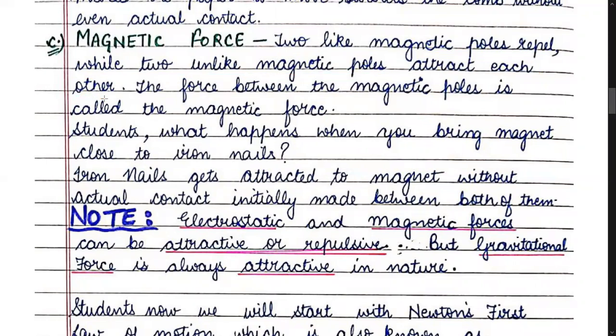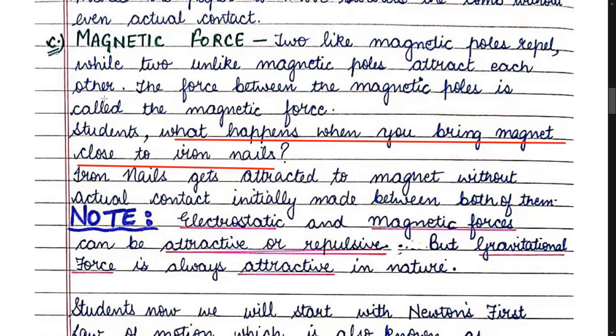Now children, what happens when you bring a magnet close to iron nails? You must have seen iron nails get attracted to the magnet without actual contact initially made between both of them.